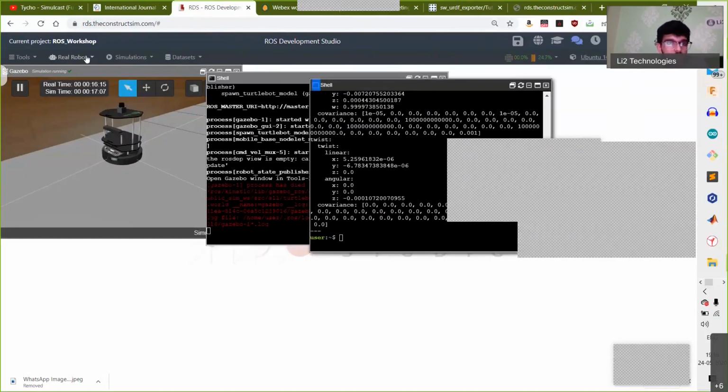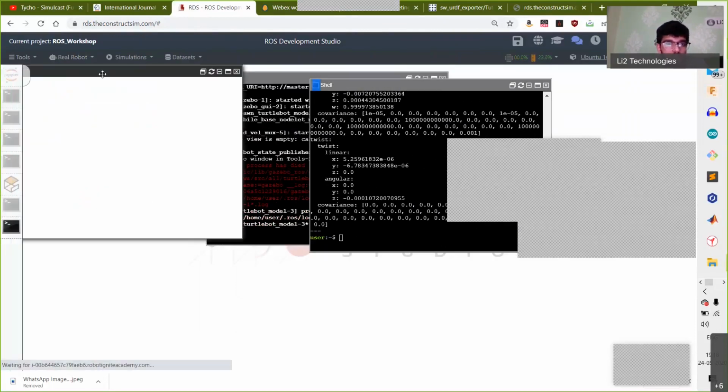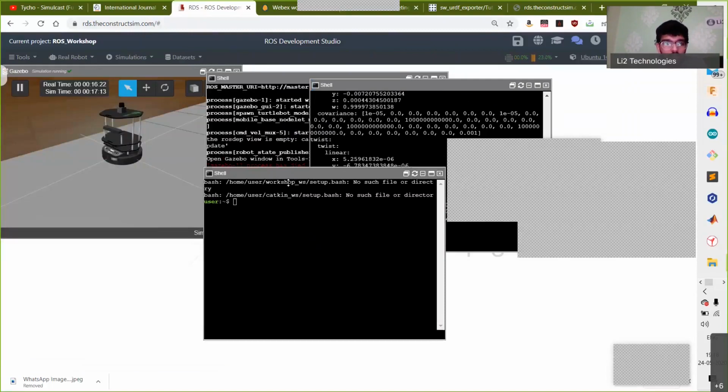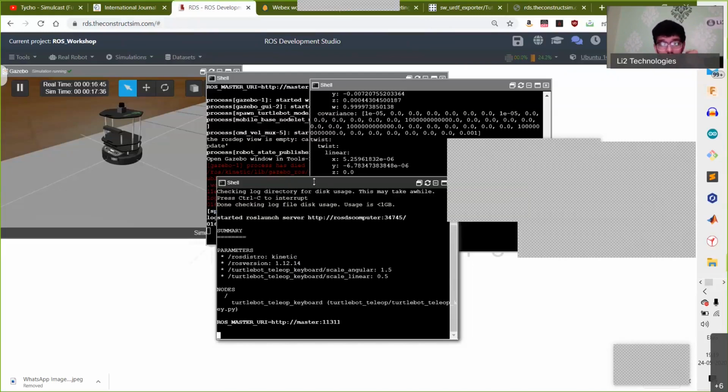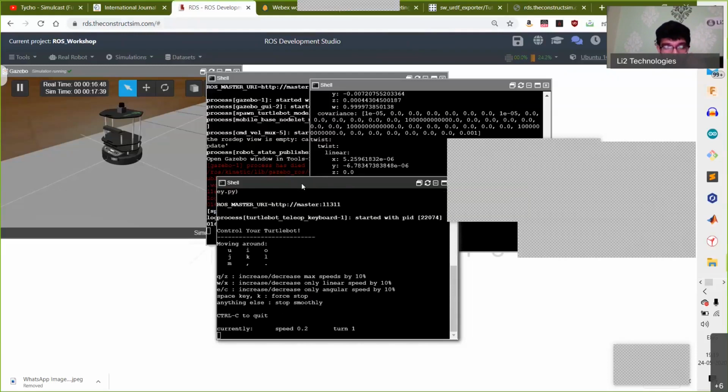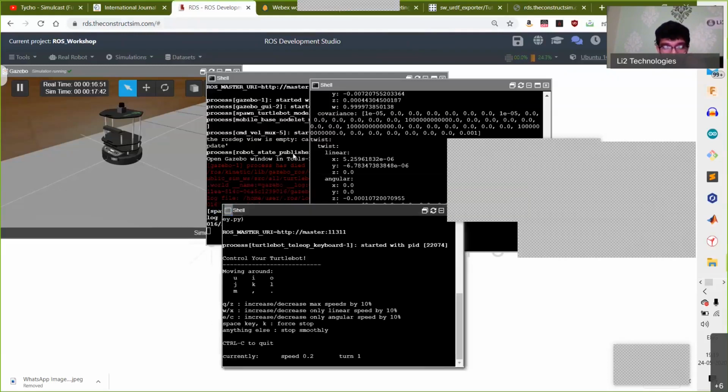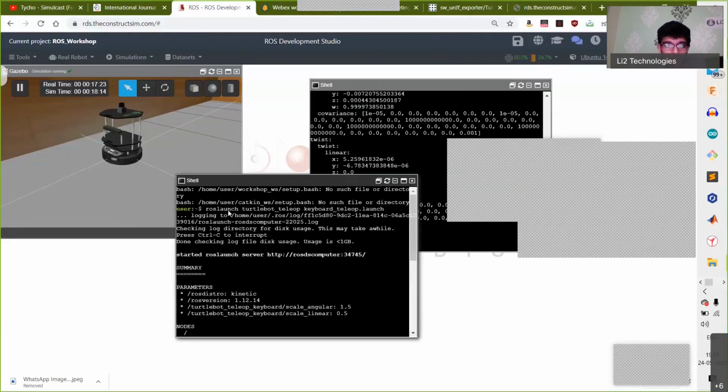Okay, so the next thing that we're going to be doing is looking at another launch file which is quite useful. Can you all please type this command, ROS launch turtlebot_teleop, and then keyboard_teleop.launch. So the command is ROS launch space turtlebot_teleop followed by keyboard_teleop.launch.